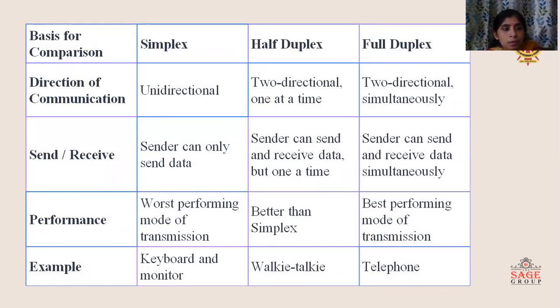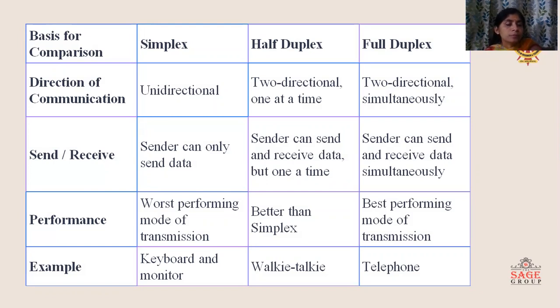These are the comparison points between simplex, half duplex, and full duplex communication. On the basis of these different points, we will compare these three types of communication: simplex, half duplex, and full duplex.